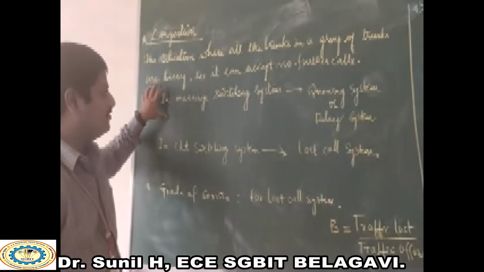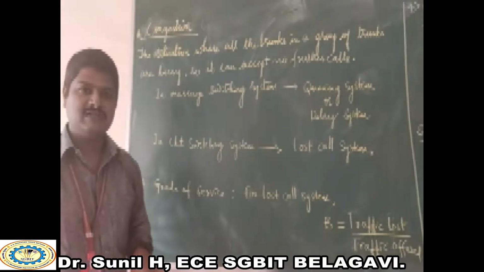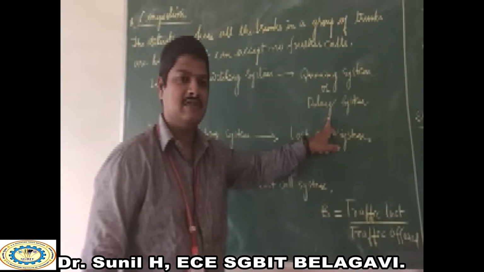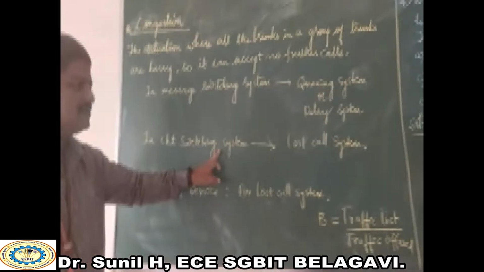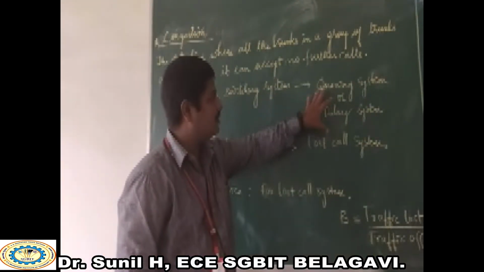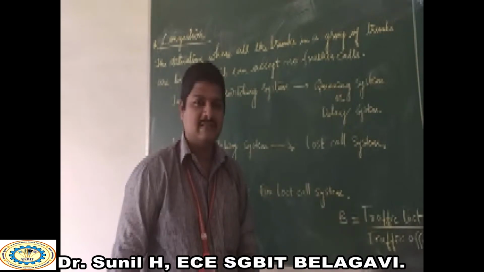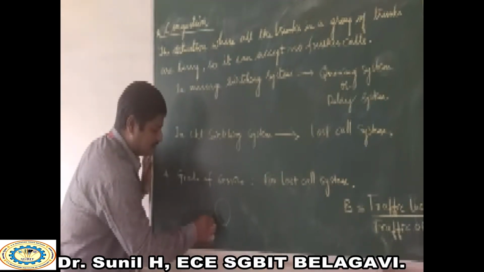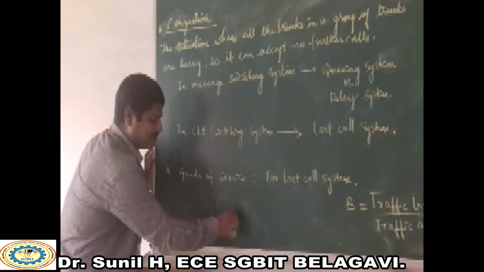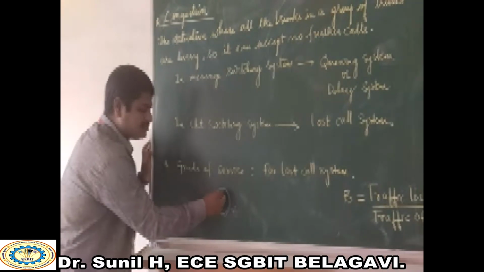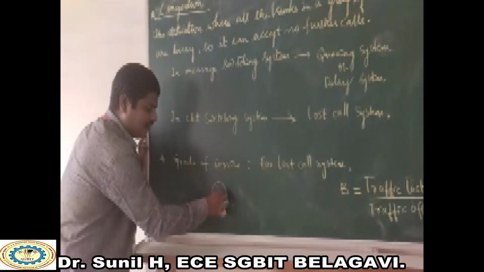When you consider message switching systems, queuing systems or delay systems arise, and in circuit switching systems, there may be a chance of producing lost call systems. Now look at what we mean by queuing systems or delay systems. For example, consider a cell whose capacity is only 5 users.